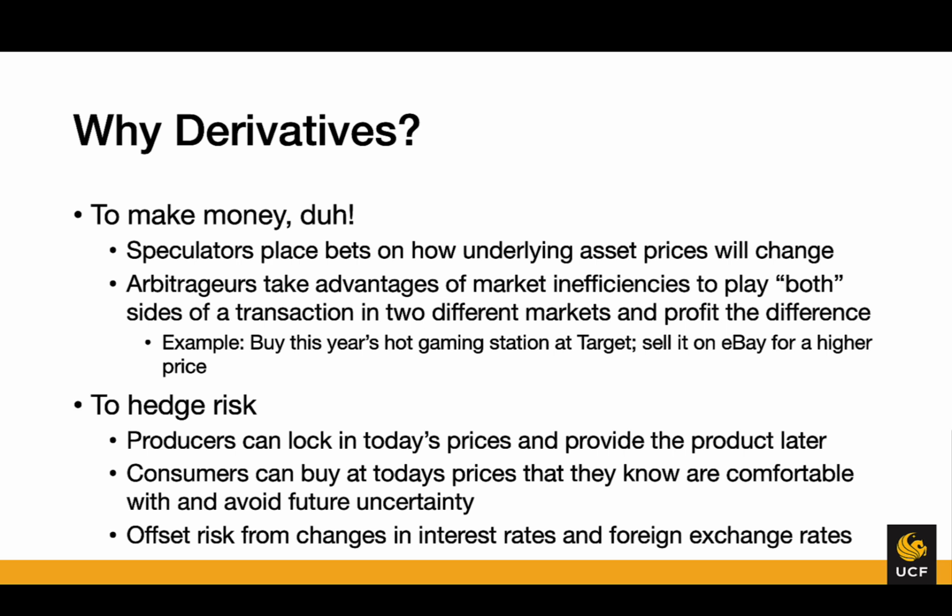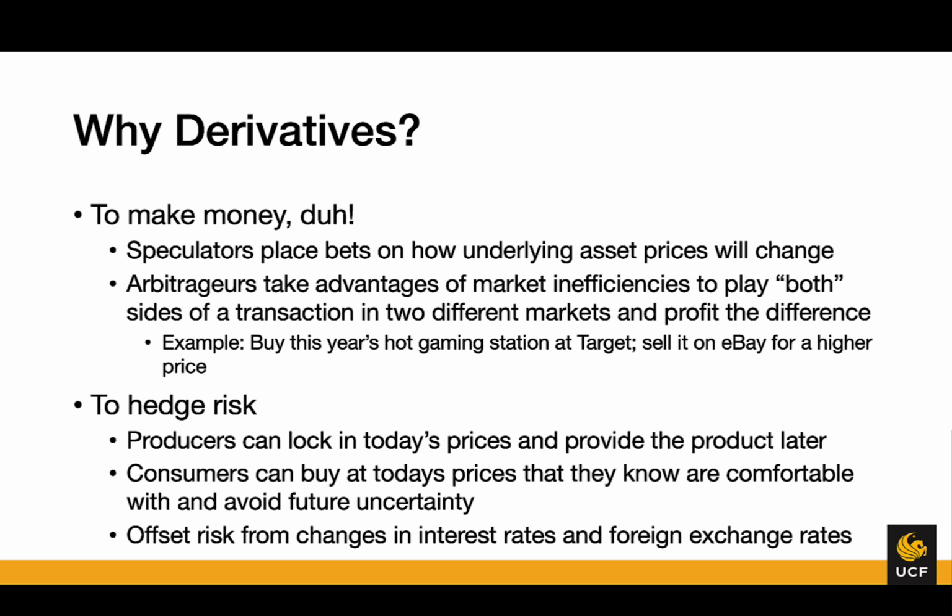So why would a company enter into a derivative contract? So the first reason is to make money, duh. So speculators place bets on how the underlying asset prices will change. So derivative contracts at their heart are gambling. You are betting on the market doing something, and you're trying to enter into a contract that will be advantageous to you if that does happen.